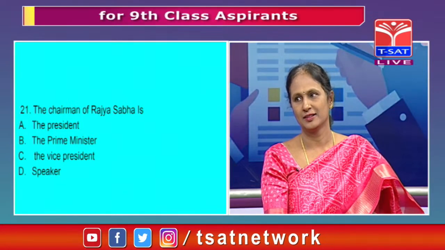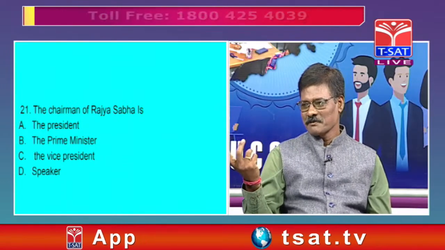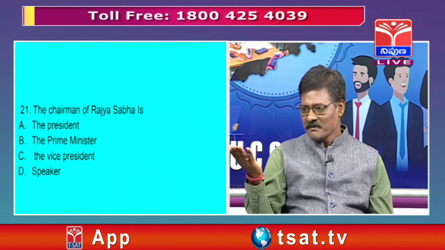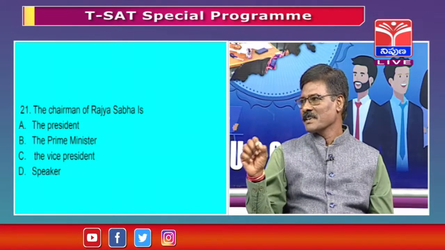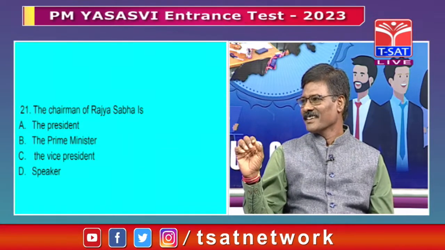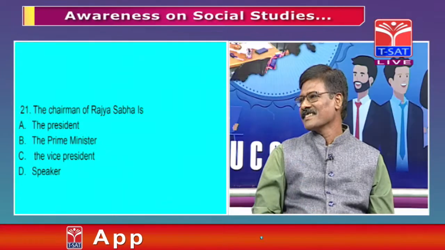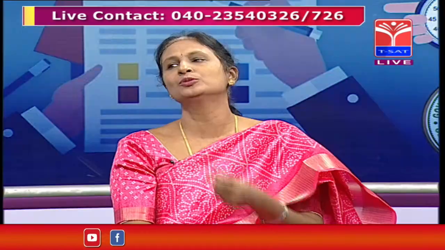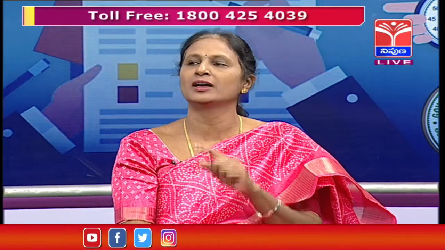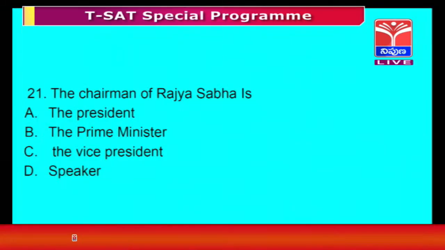So these are the key posts in the Indian democratic system: the president, the prime minister, vice president, speaker. Actually, children are confused. In the lower house, Lok Sabha, the speaker presides, and in the upper house, the chairman. Automatically, the vice president is the chairman of Rajya Sabha. Because they know him as a vice president, but they should also know that whoever is the vice president becomes the ex officio chairman of Rajya Sabha.